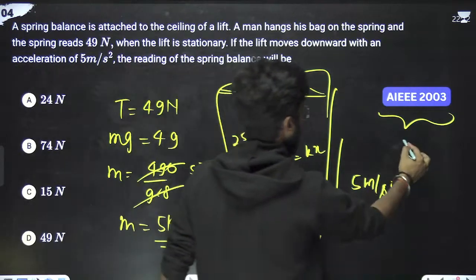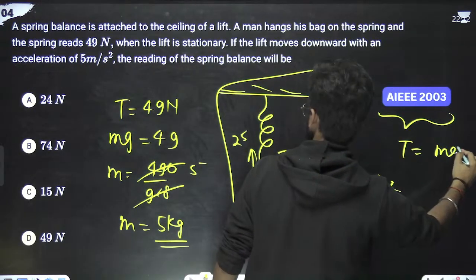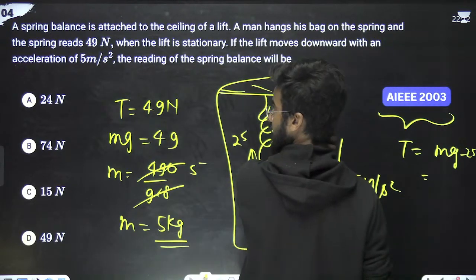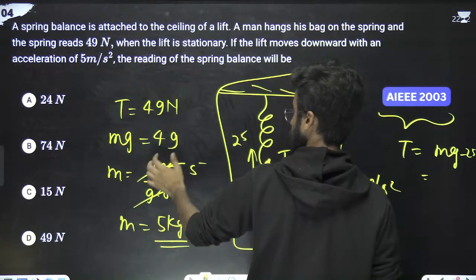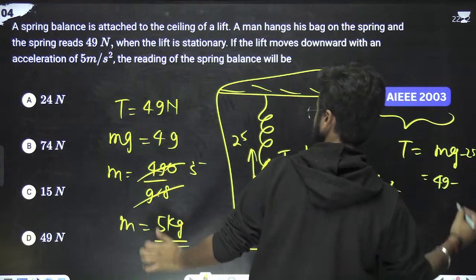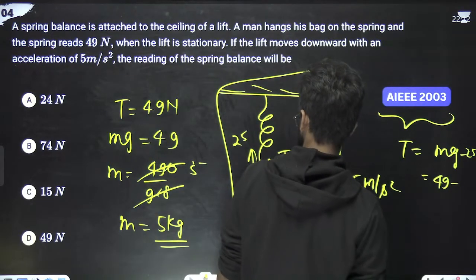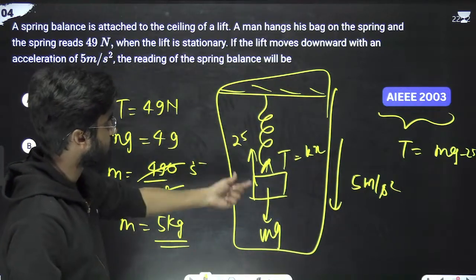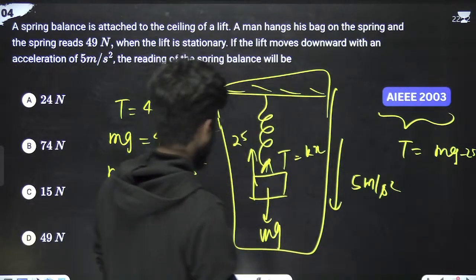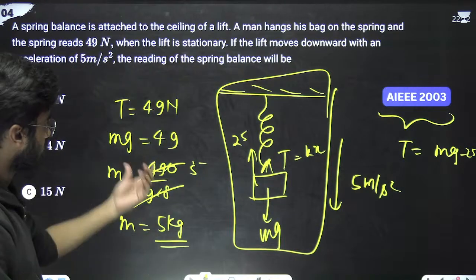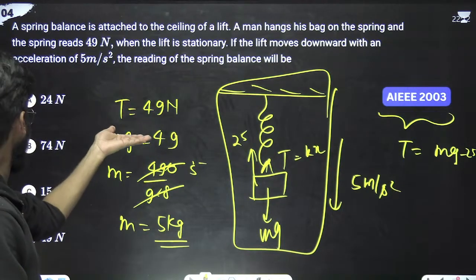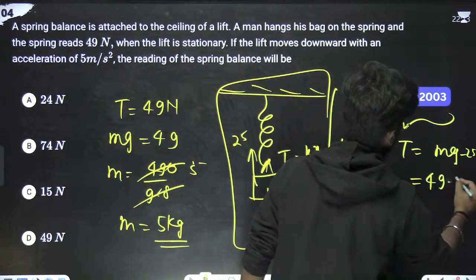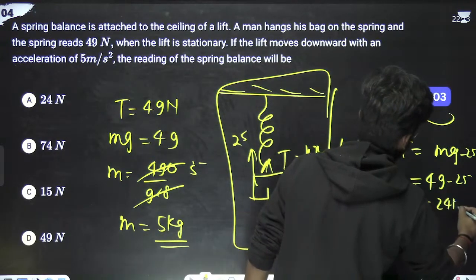So tension will be 49 minus 25, since the tension is upward and the pseudo force is going upward. 49 minus 25 is 24 Newton, which is the right answer.